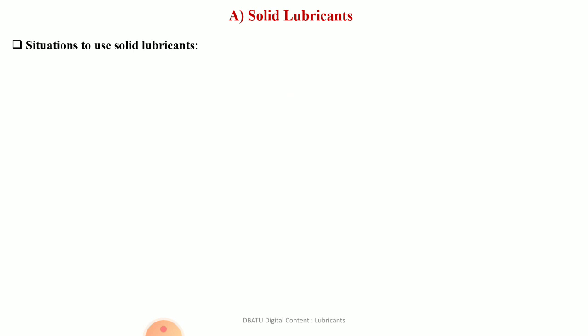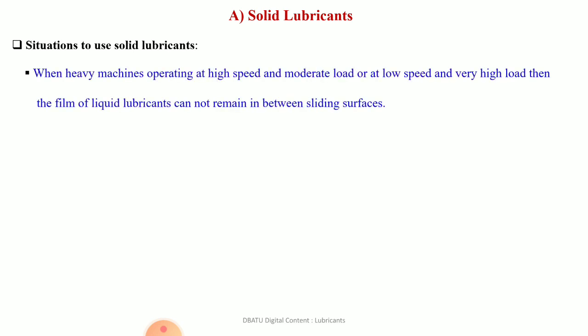Let us see solid lubricants. When are solid lubricants to be used? Solid lubricants are to be used under the following situations: when heavy machines operate at high speed and moderate load, or at low speed and very high load, then the film of lubricant cannot remain in between the surfaces.